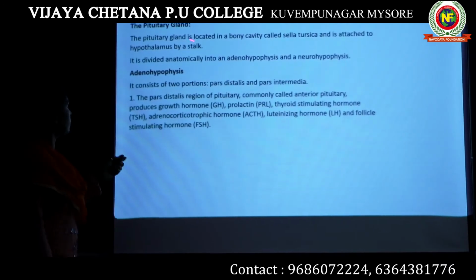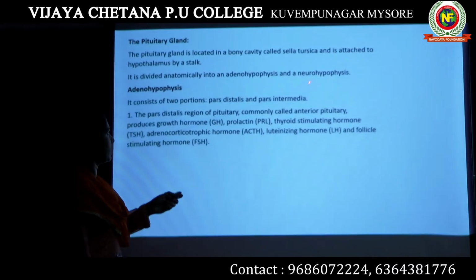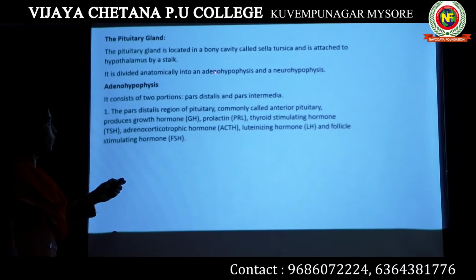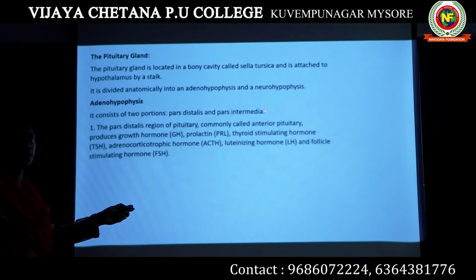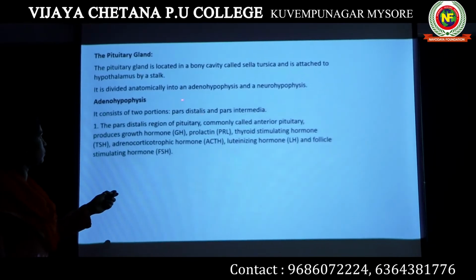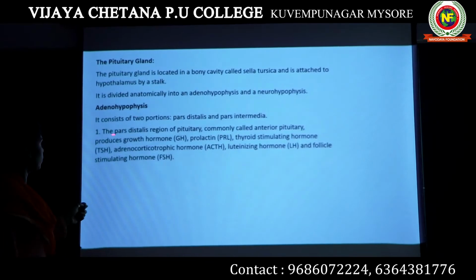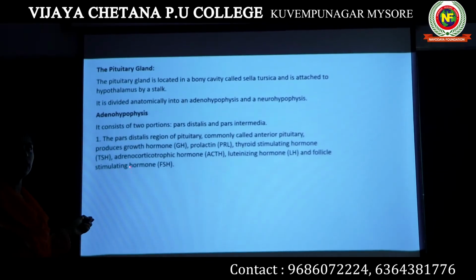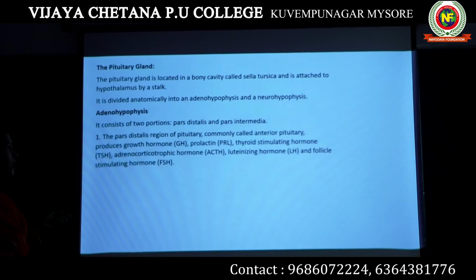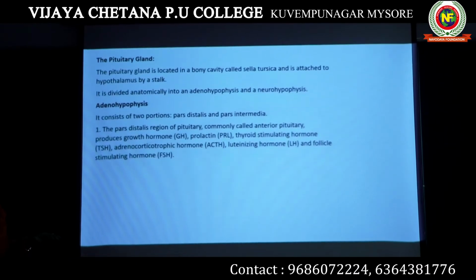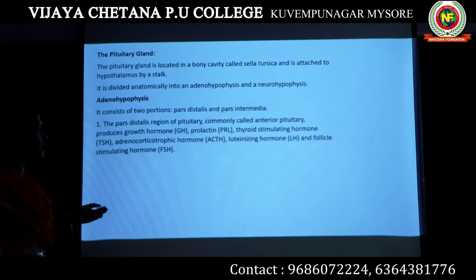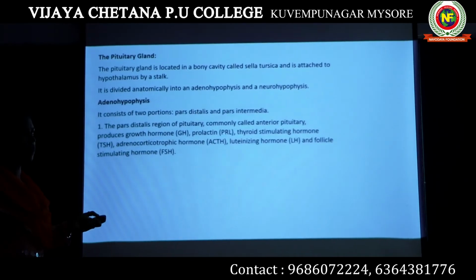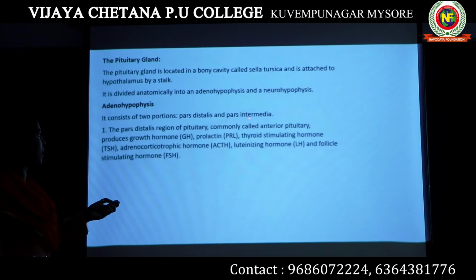The pituitary gland has two parts majorly, adenohypophysis and neurohypophysis. Adenohypophysis is further divided into pars distalis and pars intermedia. Only the pars distalis produces these 6 hormones: LH, FSH, GH, PRL, TSH and ACTH. And what are the hormones produced by pars intermedia?